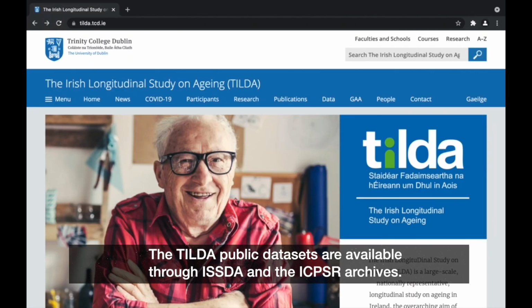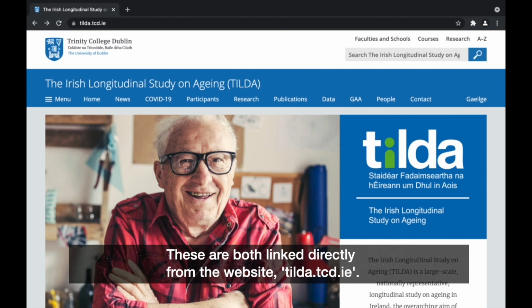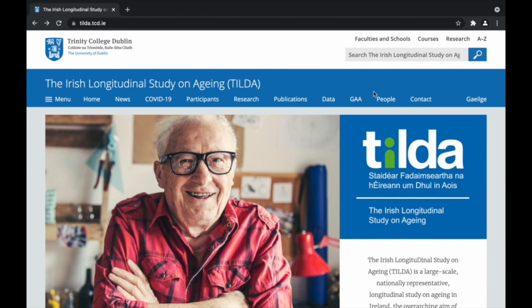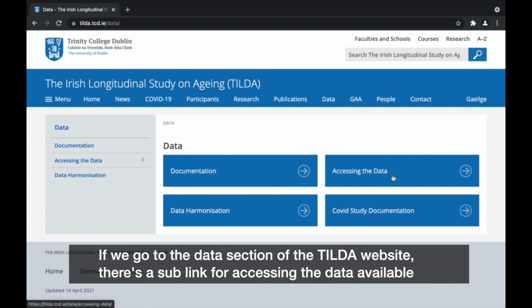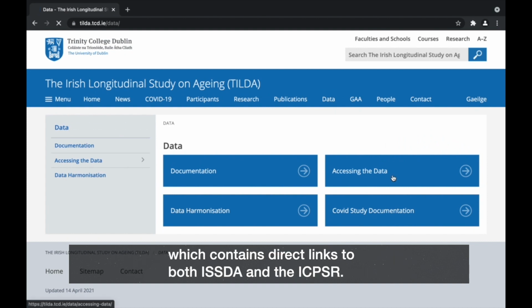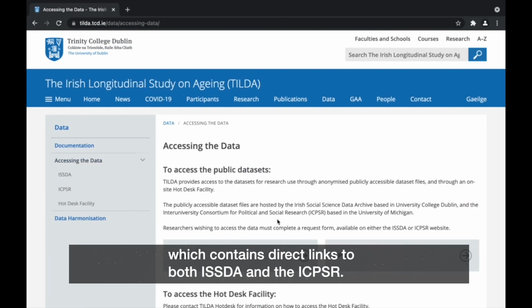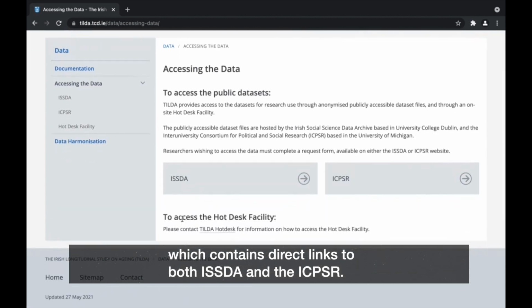The TILDA public datasets are available through ISDA and the ICPSR archives. These are both linked directly from the TILDA website, tilda.tcd.ie. If we go to the data section of the TILDA website, there's a sublink for accessing the data, which contains direct links to both ISDA and the ICPSR.